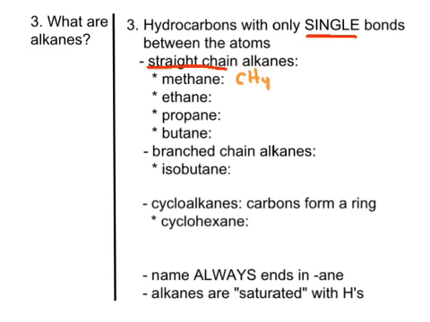So methane is CH4, okay? Ethane is 2 carbons. So they kind of go in order from increasing number of carbons. So if this is 1 carbon, ethane has 2 carbons, propane has 3, butane has 4, and then it keeps on going. I'm just going to require you to do 1 through 4. So ethane is C2H6, okay.